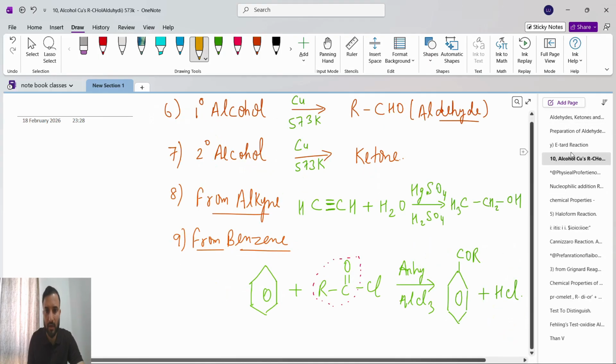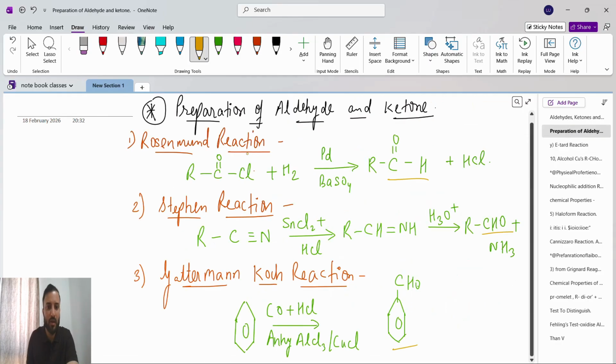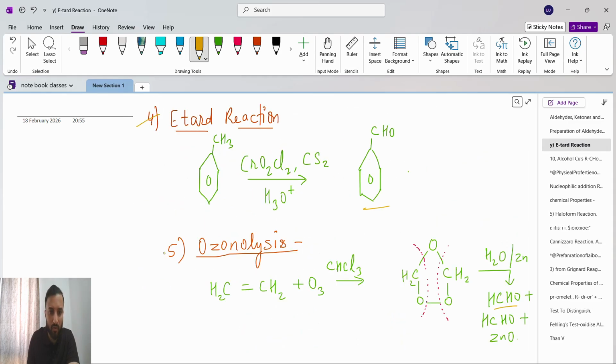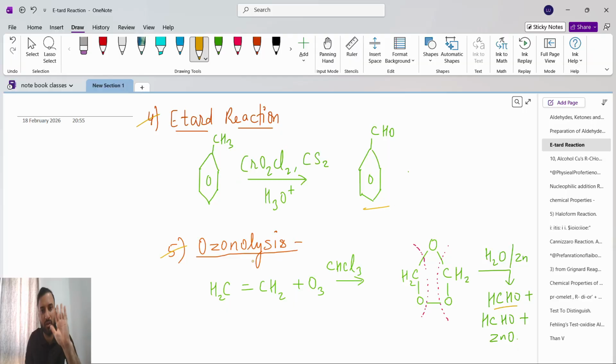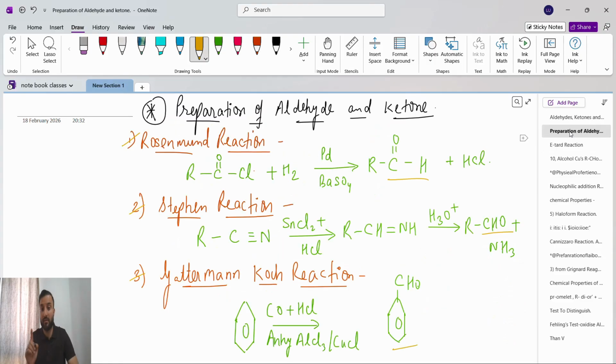So first we will see here: Rosenmund reduction, Stephen reaction, Gattermann-Koch reaction, Etard reaction, and ozonolysis. All these give aldehyde as the final product. So what we get to know is that if we have to produce an aldehyde, it becomes easy for you. Rosenmund, Stephen, Gattermann-Koch, Etard reaction and ozonolysis: all these five reactions will give you aldehyde. Remember this, very important.